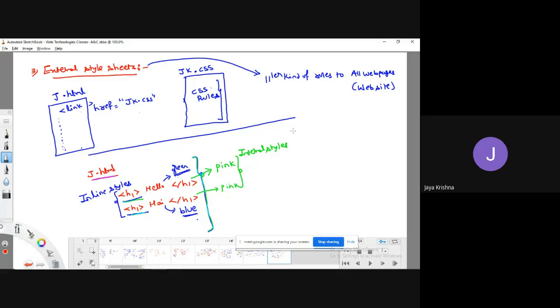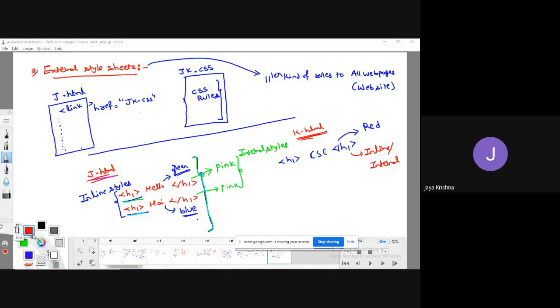Now, once again, I have one more file called k.html. Here also I have a tag called h1, with a value like CSC. Now it is asking for some color like red. Which way of style can I go for here? I can go for either an inline style or an internal style. Why? Because this is a separate HTML file. Now the user is asking for pink color here also.